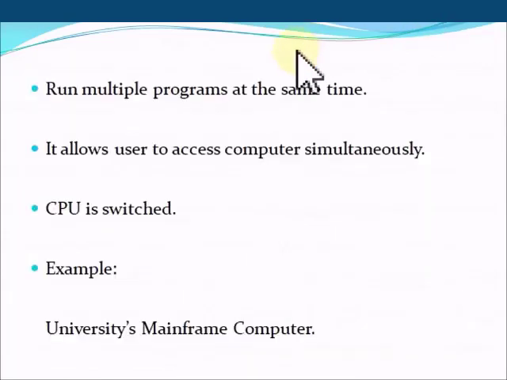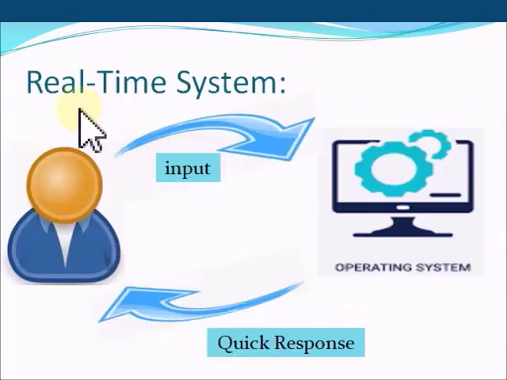Some prominent features of time sharing systems are mentioned here. Number one, it runs multiple programs at the same time. It allows thousands of users to work together. CPU is switched rapidly among the various programs which are running parallel. And the example of time sharing system is the university's mainframe computer, where thousands of users are connected to these systems and working parallel.